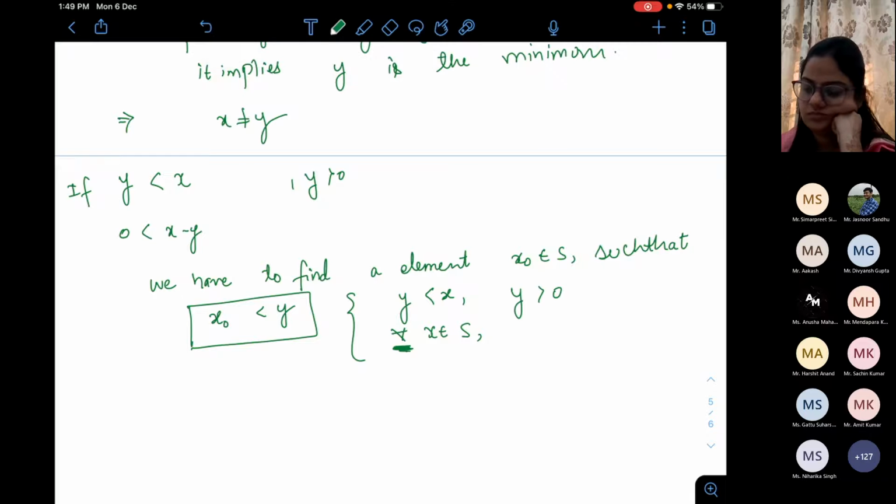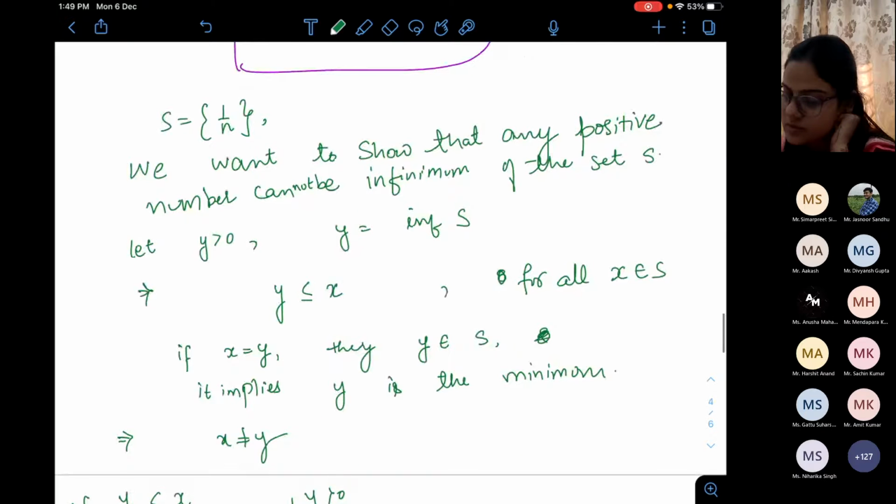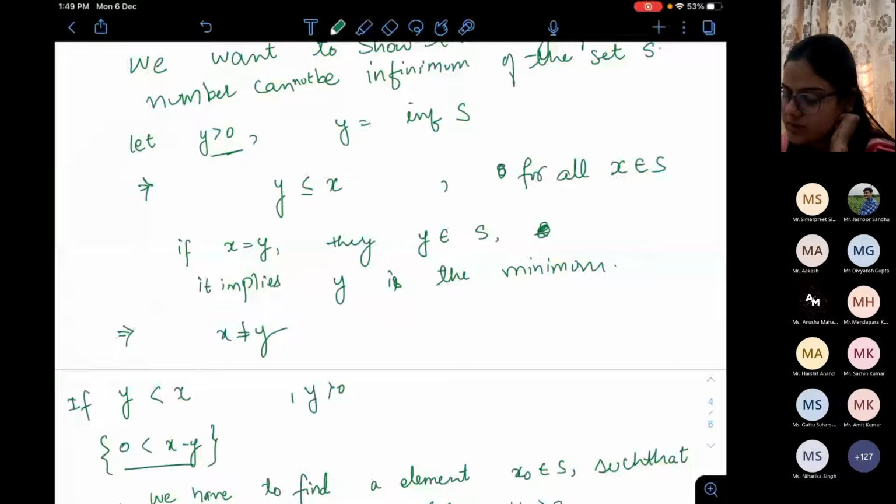Ma'am, I didn't understand the last step after x naught is less than y. What I have to prove is that we want to show that any positive number cannot be the infimum. I have taken y to be a positive number.